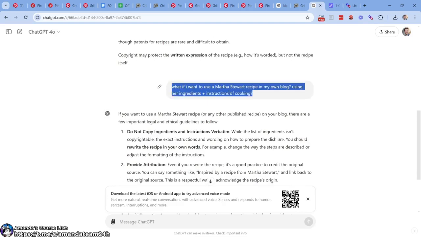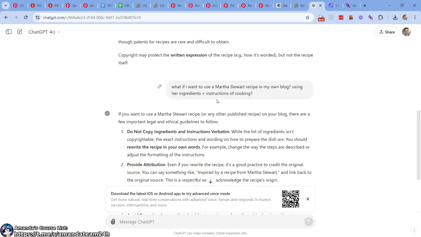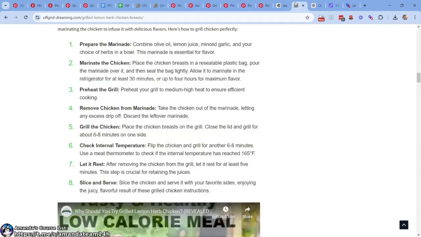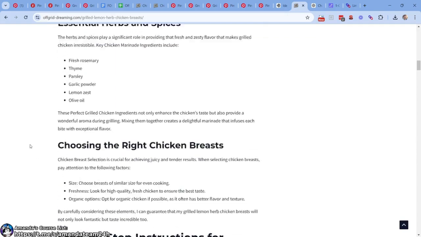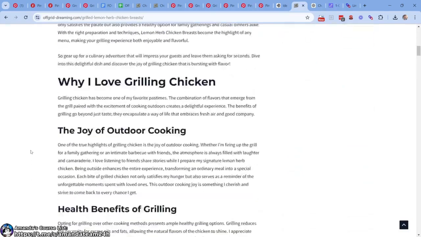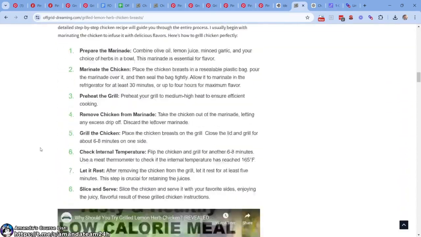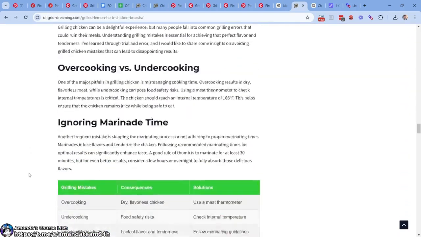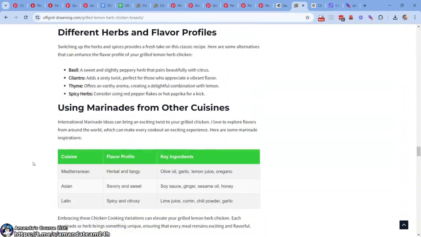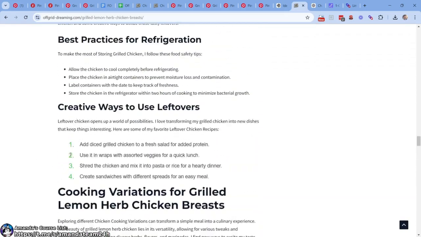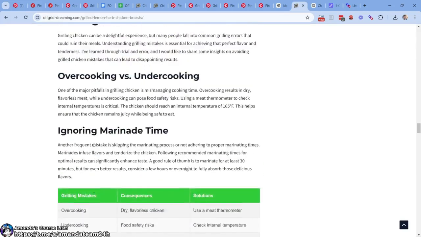What if I want to use a Martha Stewart recipe in my own blog, using her ingredients and instructions of cooking? Now, before we read this, remember, there's different things you can do here. Me, I like AI recipes. I have no problem with them. If you have a problem with them, well, maybe you want to go get the ingredients and do it yourself. Regardless, this process can help you be faster at it, right? Much, much faster. You could come in here and you could change the different ways of cooking.